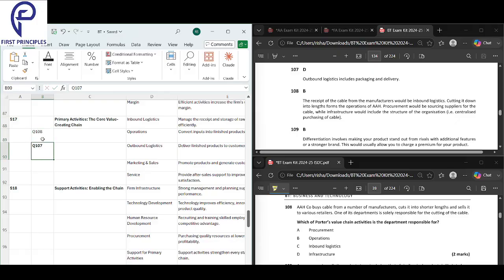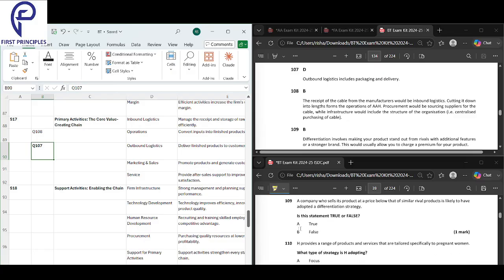They buy it in large lengths and cut it into small pieces. That is the operations, that is what they actually do to make money.